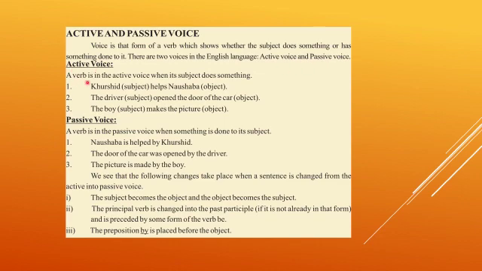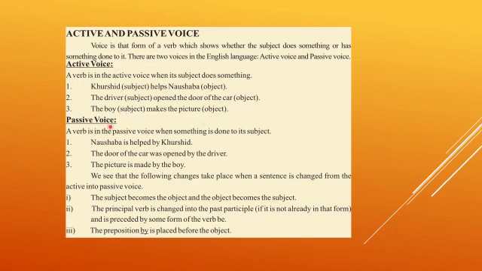Active voice. A verb is in the active voice when its subject does something. For example, Khurshid helps Noshaba. Khurshid is the subject, the performer of the action. What action is he performing? Help. To whom is he helping? Noshaba, and Noshaba is the object here in this sentence. Second example: the driver opened the door of the car. The driver is the performer of the action. He is the subject here. Driver is subject and the car is object. The boy makes the picture. The boy is subject and picture is object.